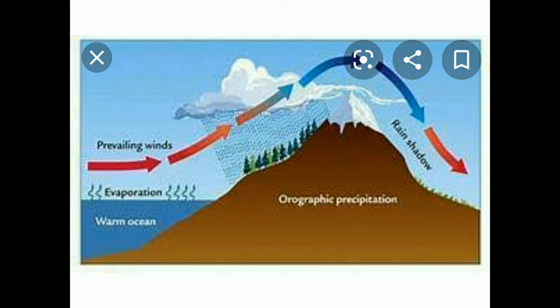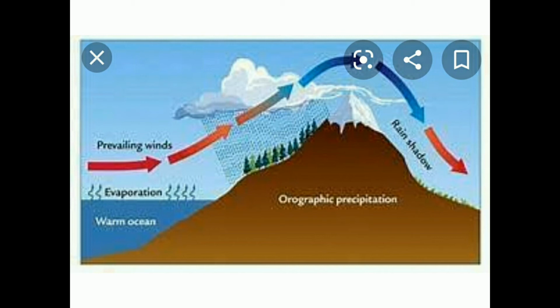In this picture, you can see first the cool winds, which are called prevailing winds. They are blowing in one direction. Starting on your left-hand side, you can see the red arrow marks. From there, the cool wind is blowing to touch the clouds, and also the wind from the trees on the left side of the mountain; you can see the trees also.